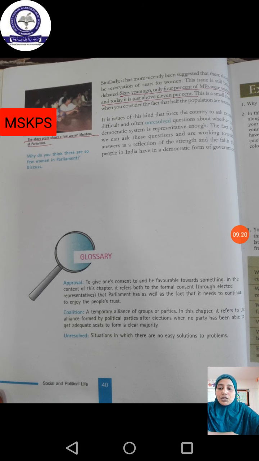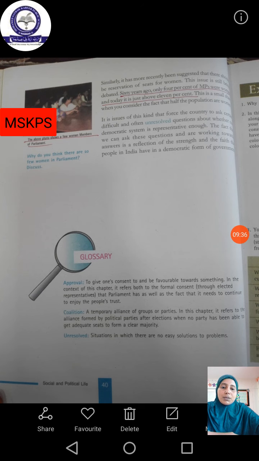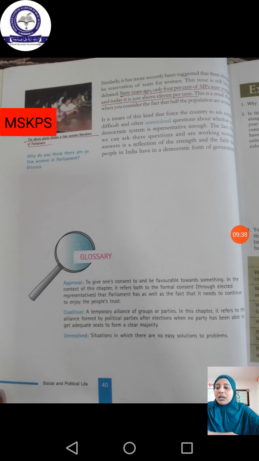But before 60 years or so, we had only 4% of women in the assemblies. Now today we have 11%. But this is also very, very little. We are asking for 33% for women. So as soon as possible we can expect that. A picture is given there of some of the female members of the assemblies. Okay, with this, this lesson has been completed.